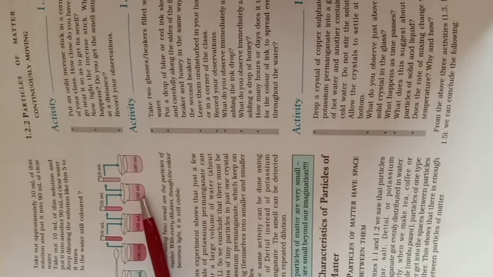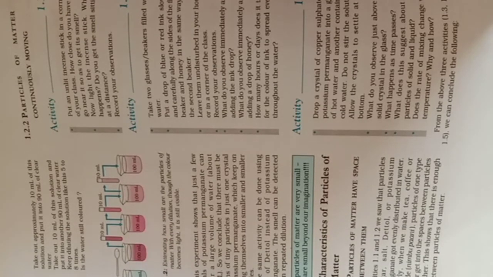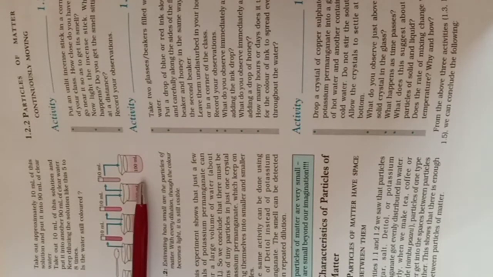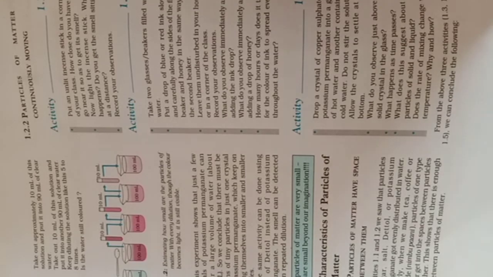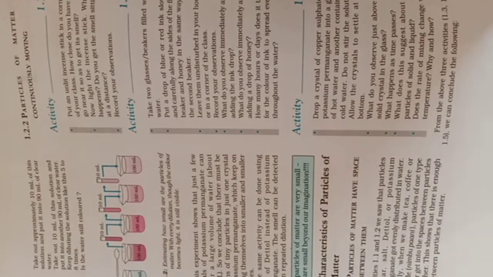Similarly, this process can be performed 5 to 10 times. We notice that the color is still visible. So how small are the particles of matter? We notice that the particles of matter are very small. They are small beyond our imagination. This experiment shows that one crystal of potassium permanganate, which is KMnO4, has millions of tiny particles.